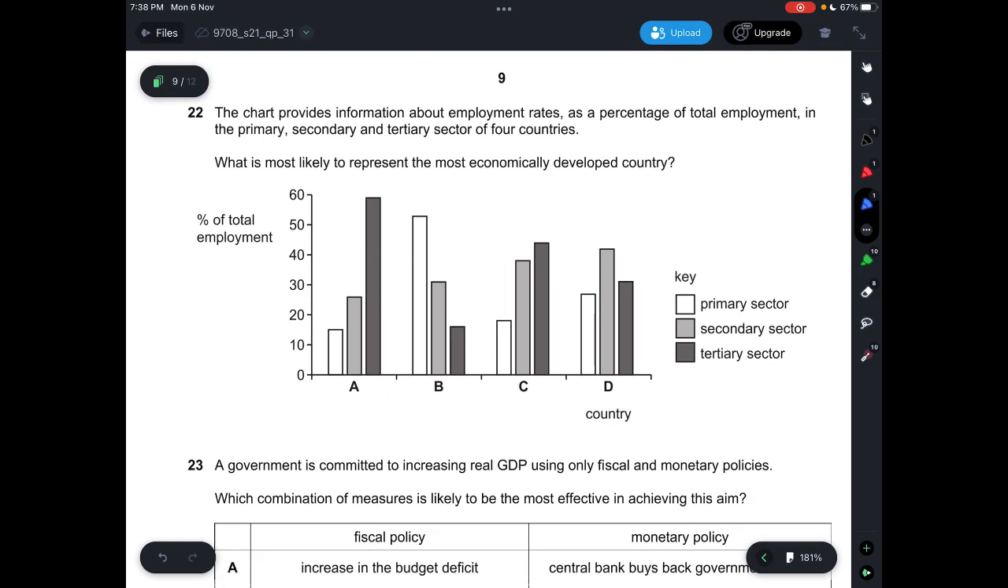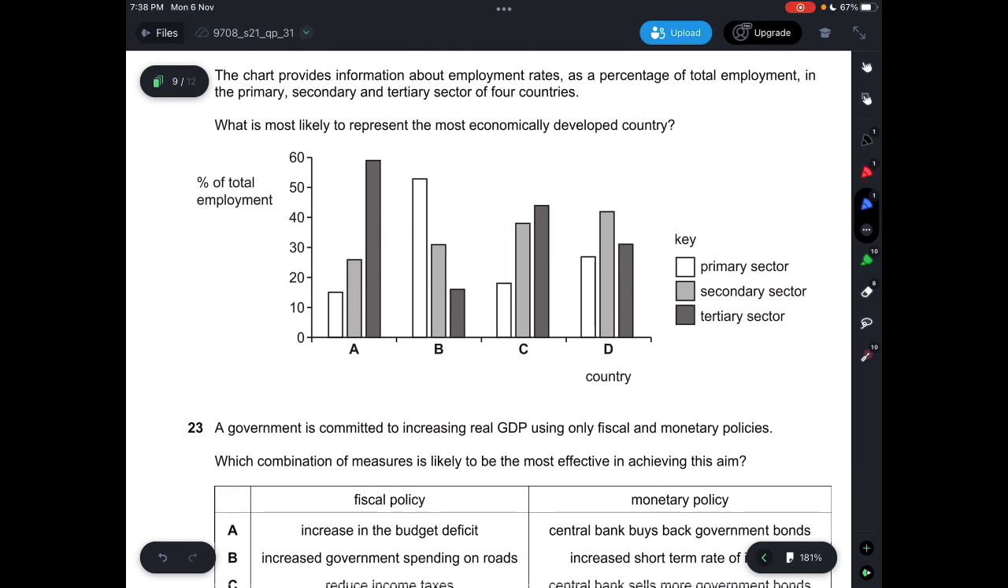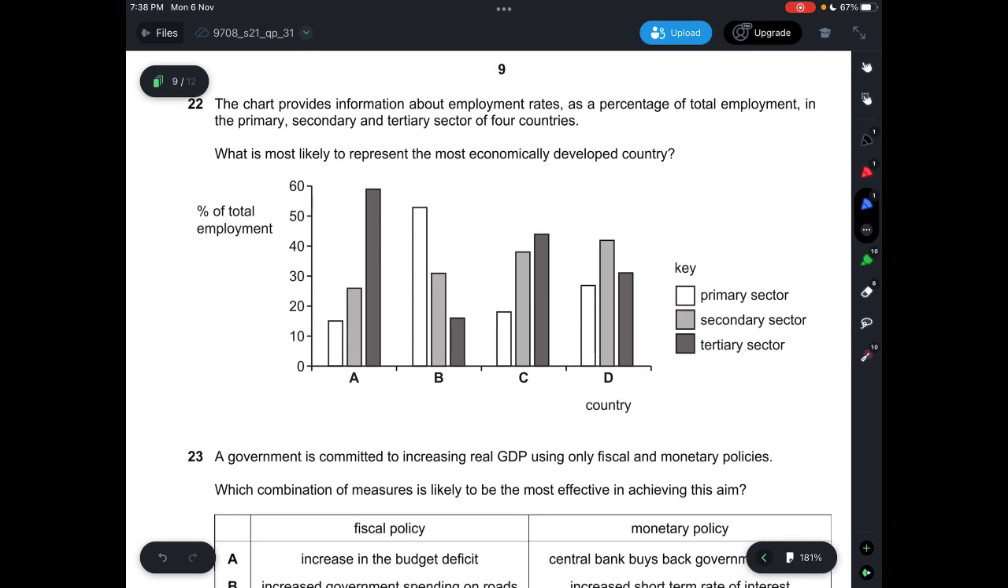22, the chart provides information about employment rates as a percentage of total employment in the primary, secondary, and tertiary sector of 4 countries, and what is most likely to represent the most economically developed country. Normally the country that is most developed would rely less on its primary sector but rely more on the tertiary and secondary sector. So let's see which one actually relies more on the primary sector. From this graph here, you can see that there will be B and D, so we can directly just rule that out. And then you can see here for A and C.